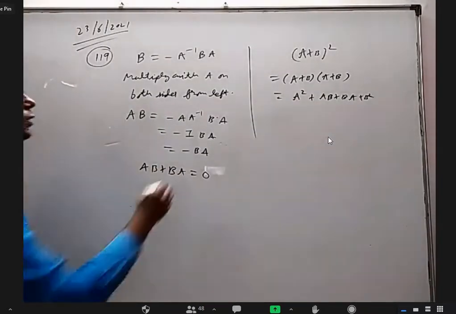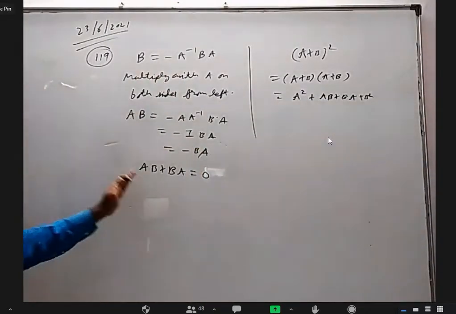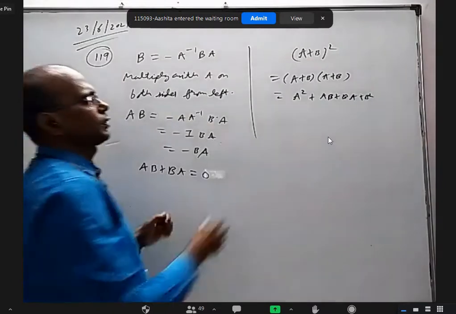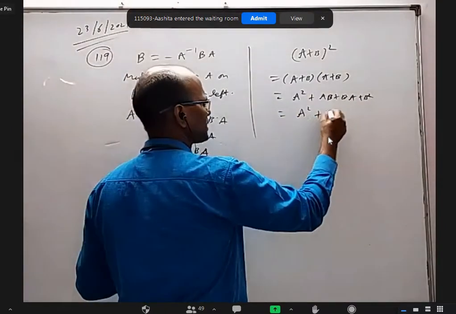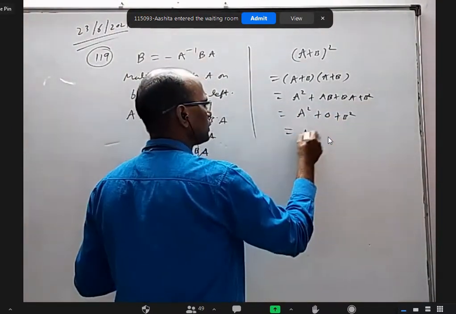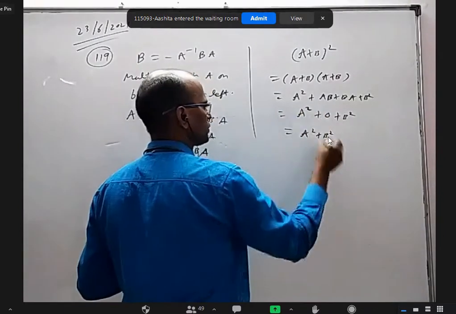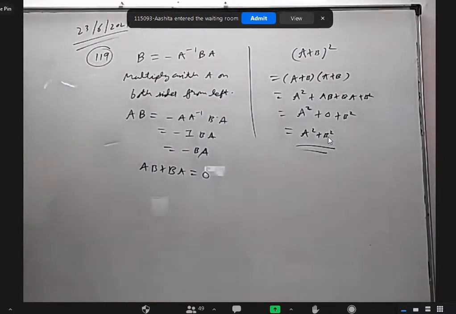Okay. So the use of this is just to tell that AB and BA cancel or their sum is null matrix. So you will get A square plus null matrix plus B square, which is A square plus B square. So that option is there.